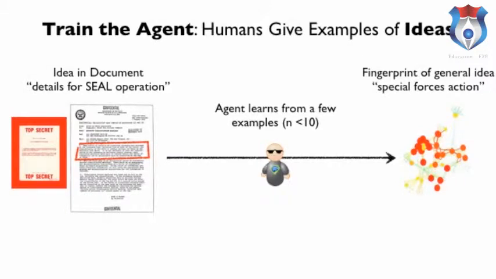So let's say we've got a classified document that has details for a Navy SEAL operation. Well, unlike other technologies, you can just give our technology a couple of examples and it will come up with an idea. If we give it, say, 10 from the Navy and from the Army and so forth, it will come up with a generalizable idea of what a special forces action is. And this may be the generalized shape that we're looking for in the data.